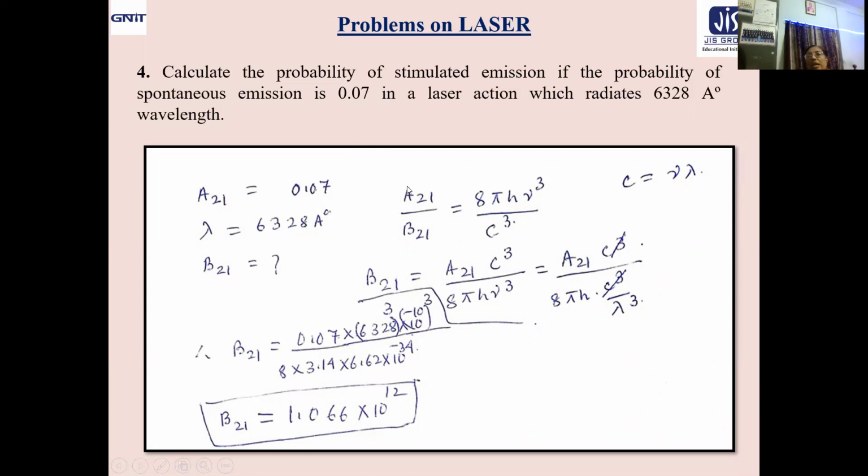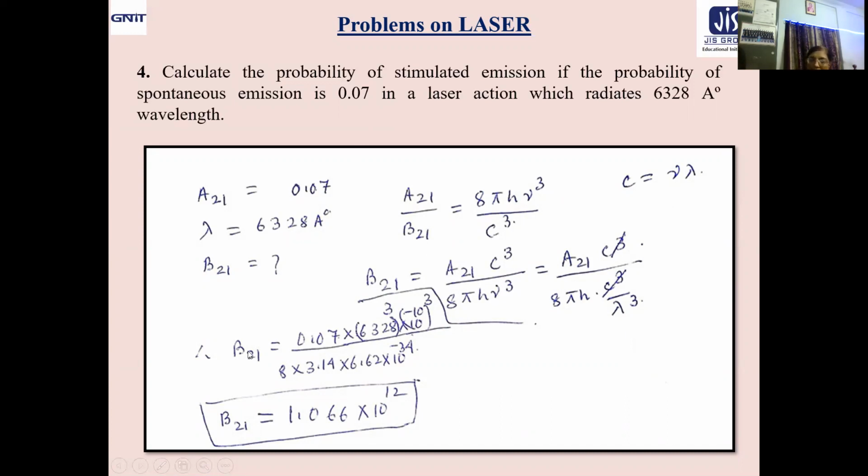Now A21 by B21 equal to 8 pi h nu cube by c cube. A huge formula it is. So definitely A21 by B21 we are getting like this. Now what values are given and what you have to put. B21 is unknown to you. So B21 equal to A21 c cube divided by 8 pi h nu cube. Now you are not given nu. So we will express in terms of c cube by lambda cube. C cube will cancel out.